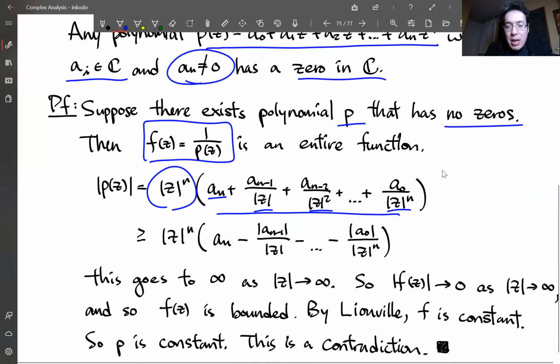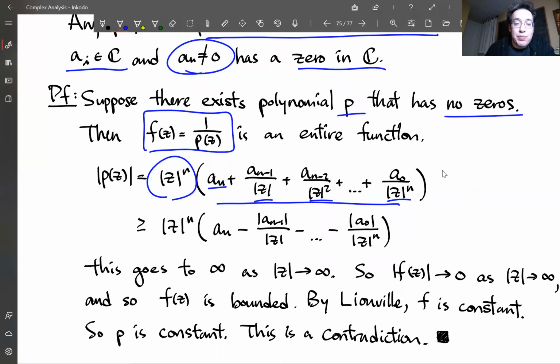Okay. And we're going to use the triangle inequality, the reverse triangle inequality, to show that, well, if z is large enough, all of these terms are going to be closer and closer to 0.